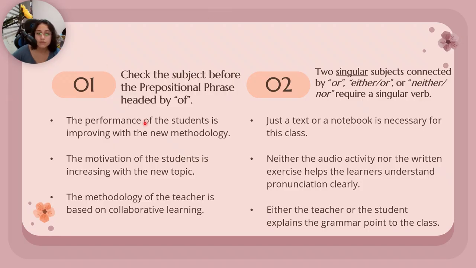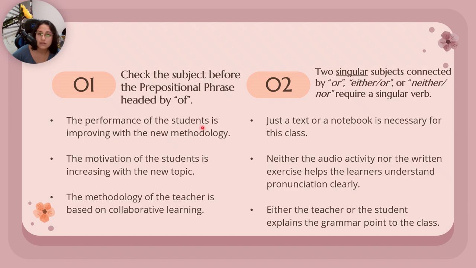So we have the subject here, the performance, and then we have of. Then we are talking about the performance of the students. But the subject here is the performance. So there is an agreement here.